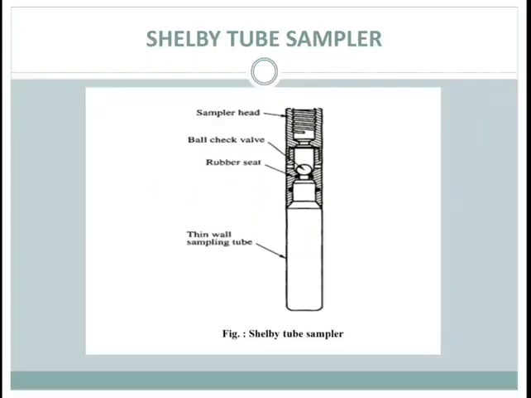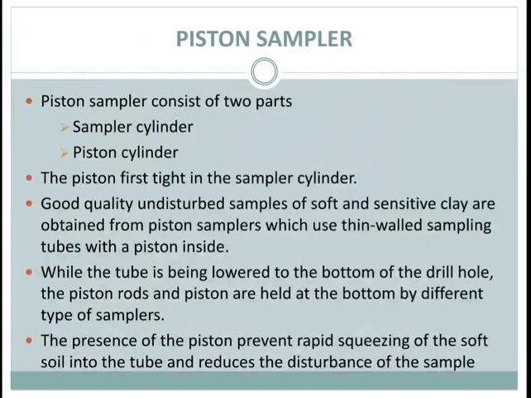Next is Shelby tube sampler. Shelby is a thin walled seamless steel tube. The lower end of the tube is beveled to form a cutting edge and to reduce wall friction. The process is the same as a split spoon sampler.